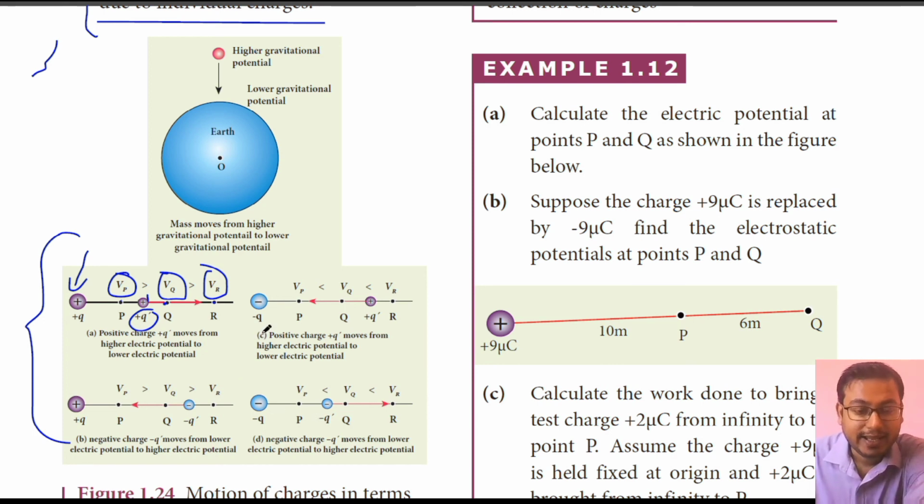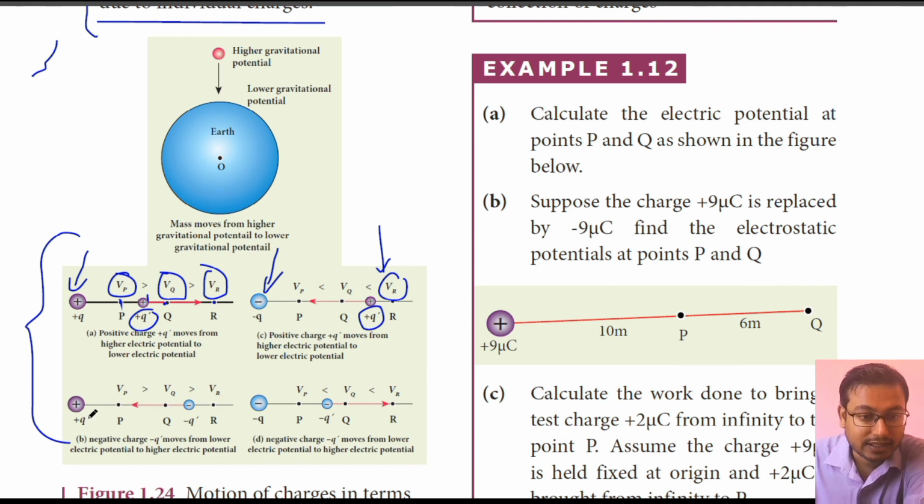In the second situation, suppose we have minus q here as a source charge and a test charge plus q is there, and we take three points, point P, point Q and point R. As you can see here, as the charge is moving towards this negative charge, its potential is decreasing. As the distance is decreasing, potential is increasing. So the highest potential is at R and the least is at P in the case of negative and positive charges.